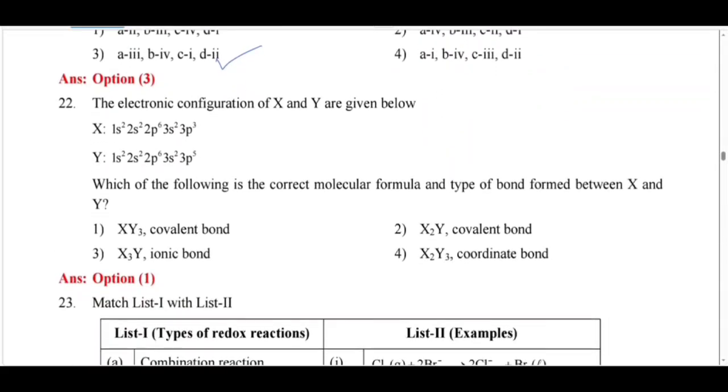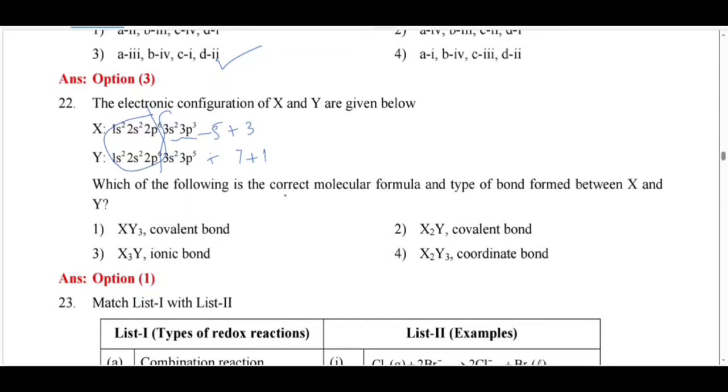Next, the electronic configuration of X and Y are given below. Which of the following is the correct molecular formula and type of bond formed between X and Y? 1s2 2s2 2p6, this is a completely filled inert gas configuration. So the outer valence electronic configuration is 3 plus 2, 5. To complete the octet it needs 3 electrons. Here, to complete the octet it needs only 1 electron, as 7 plus 1.